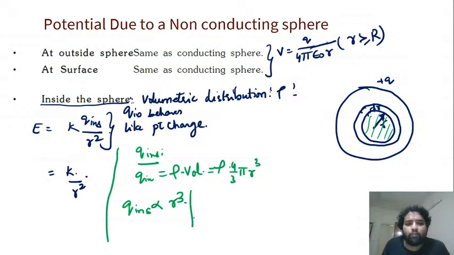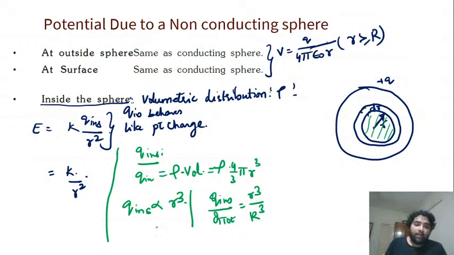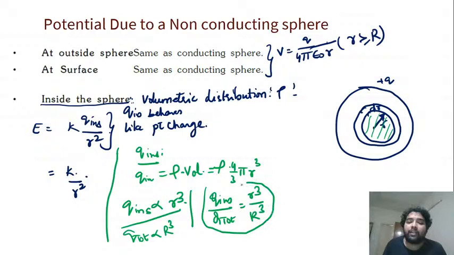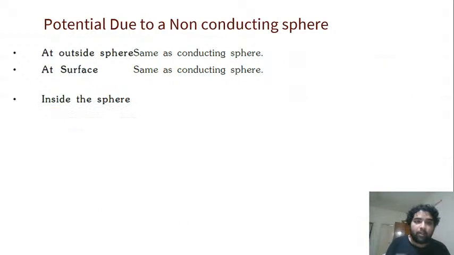So from this, by the unitary method, we can say q inside by q total will be equal to r cube by capital R cube. Why? Because q total is proportional to the total radius cubed. When both are proportional by the same constant, you divide both of them and you can equate them. So this is one very nice technique to remember or even solve it. Okay, let's continue with this.